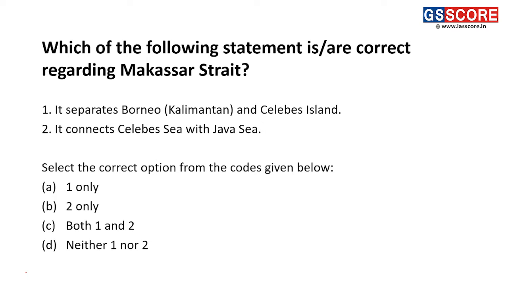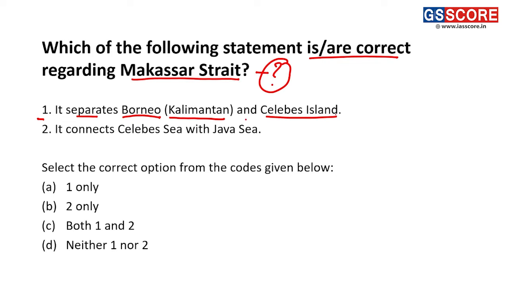Next question is, which of the following statements is or are correct regarding Makassar Strait? Makassar Strait, have you heard this before? Are you aware of this Makassar Strait? Let's understand its location with the statements provided below. Statement 1: it separates Borneo Island, also called Kalimantan, and Celebes Island, also called Sulawesi. Statement 2: it connects the Celebes Sea with the Java Sea.